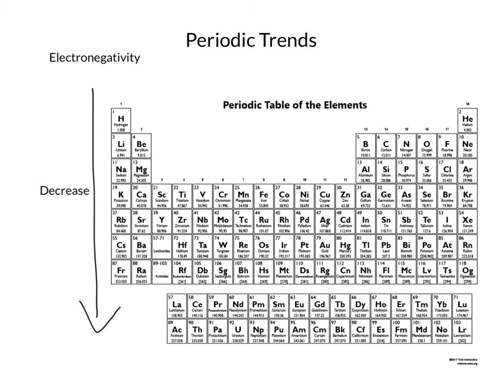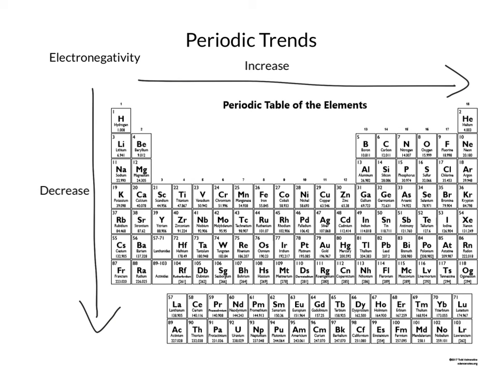This is exactly what we saw with the first ionization energy. And similarly, just like with the first ionization energy, when we go from left to right across the table, we're going to see that same kind of trend. The increase in the effective nuclear charge means that the nucleus more strongly pulls those valence electrons. So those bonded electrons get pulled more strongly in these cases. And therefore, as we go from left to right across the table, we're going to see an increase in those electronegativity values.